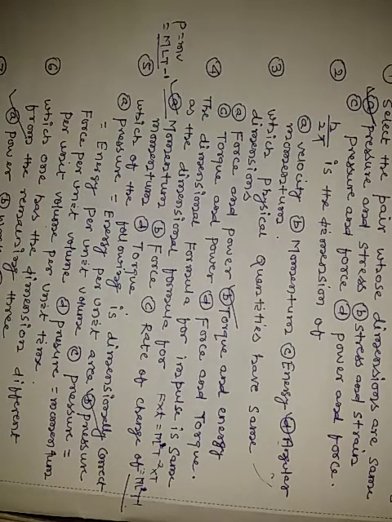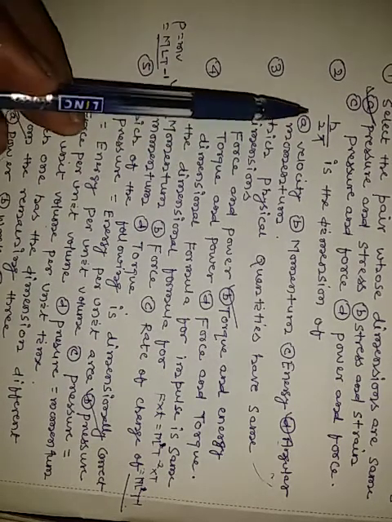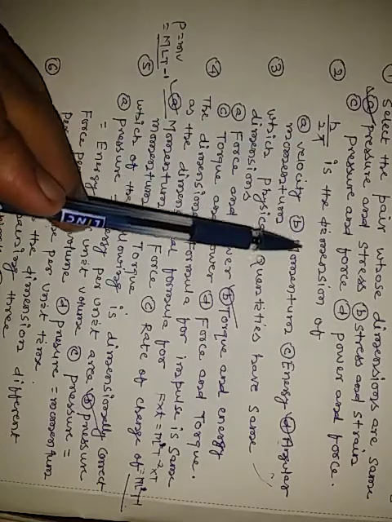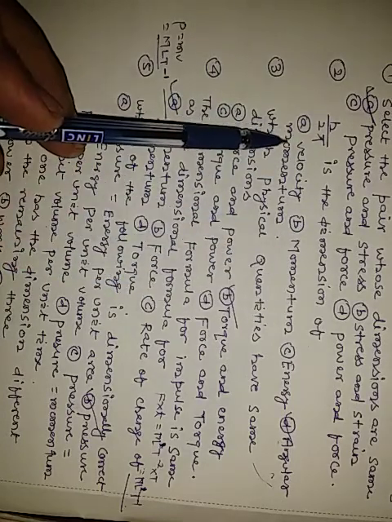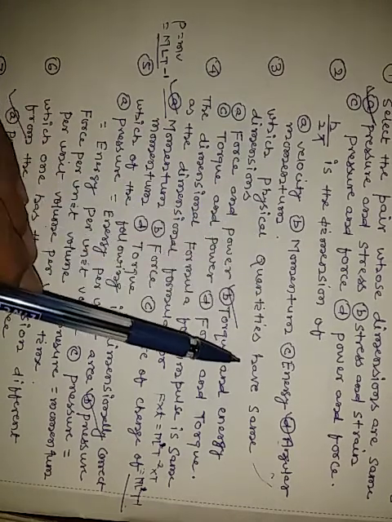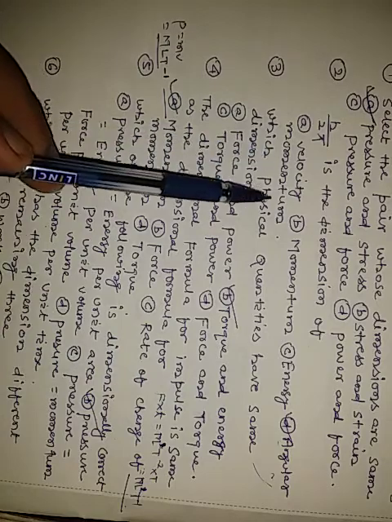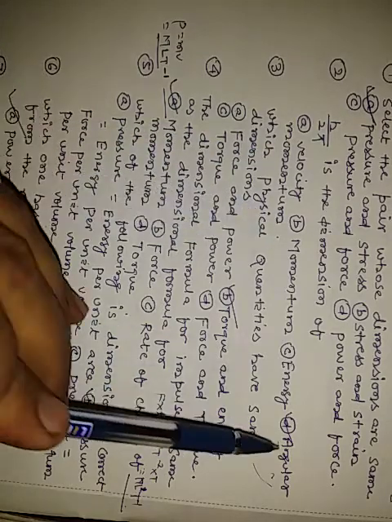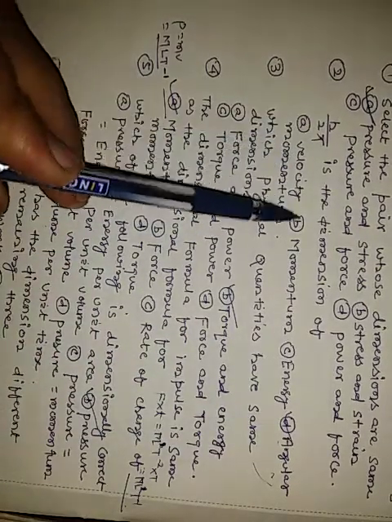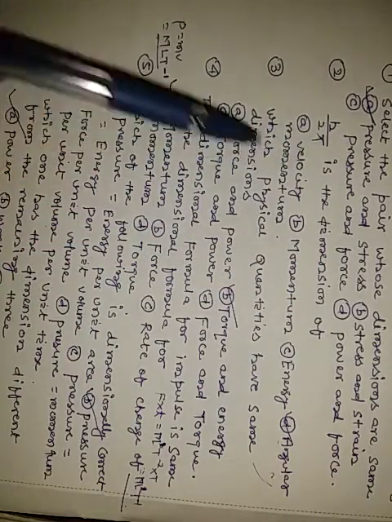Now the second question: h by 2 pi is the dimension of which quantity? The options are velocity, momentum, energy, and angular momentum. The right option is angular momentum. Angular momentum has the same dimension as h by 2 pi.